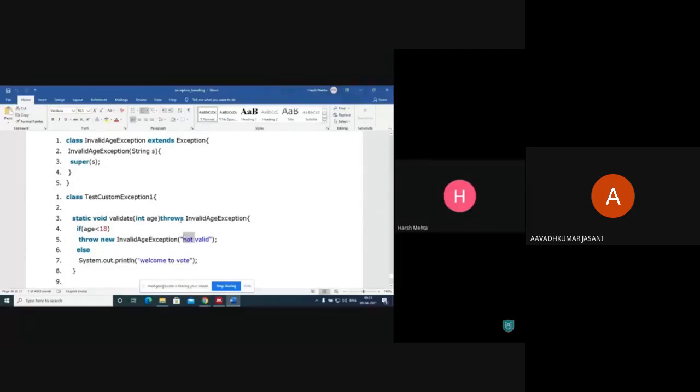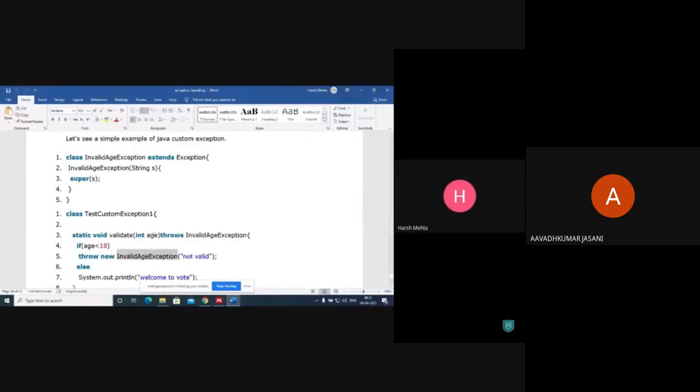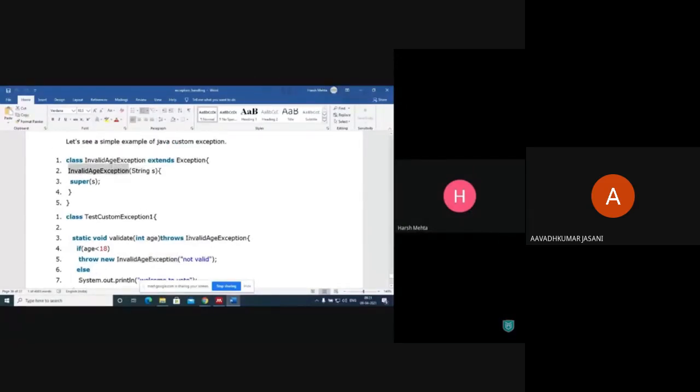Now here the question is, sir, where is it declared? So it's declared here, InvalidAgeException constructor. We are calling this constructor. Actually that constructor is a part of the class InvalidAgeException. And it calls the super method here.